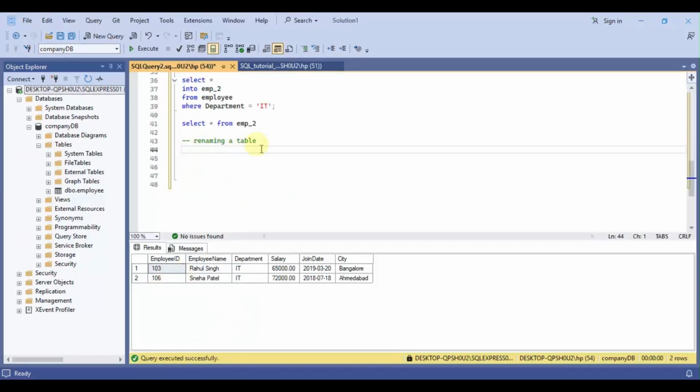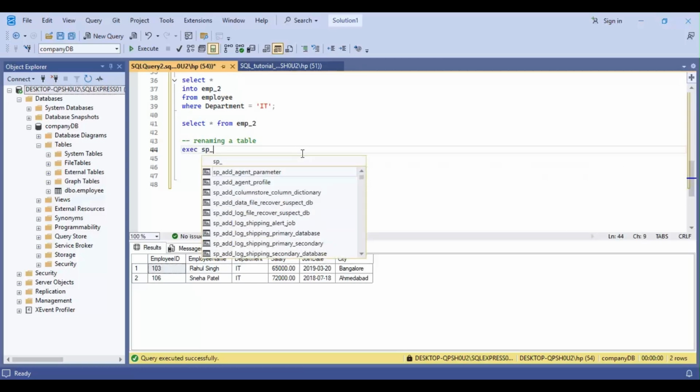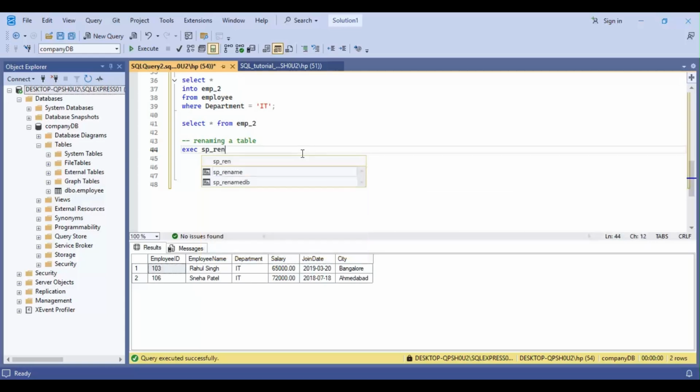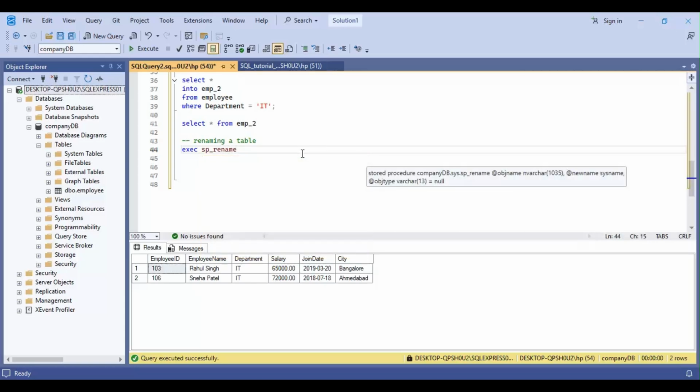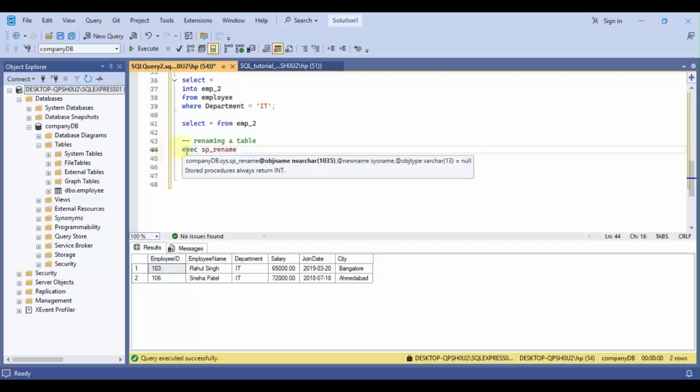Now we'll see how renaming is done in SQL Server. For this we will use the execute command, exec sp_rename. First we will write exec sp_rename.